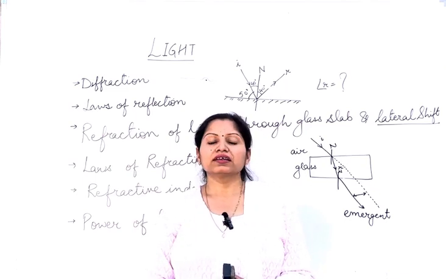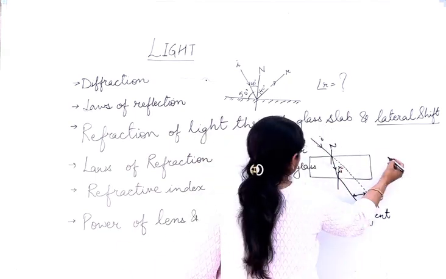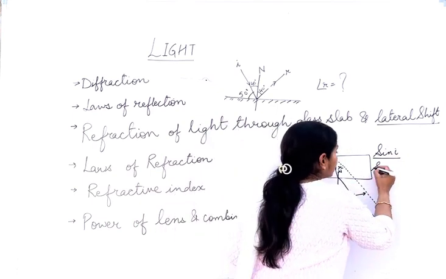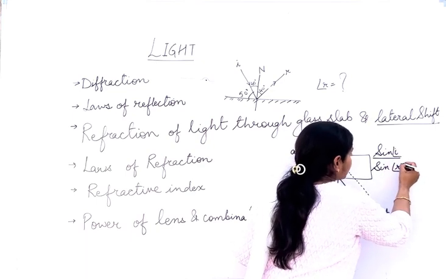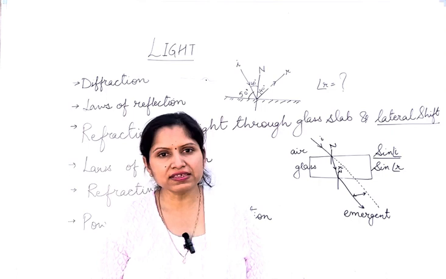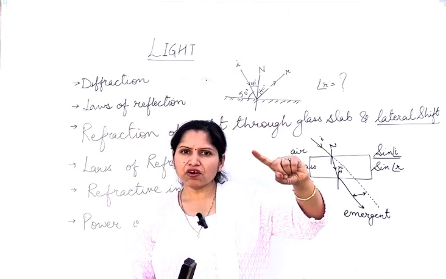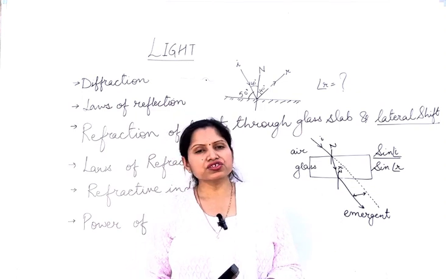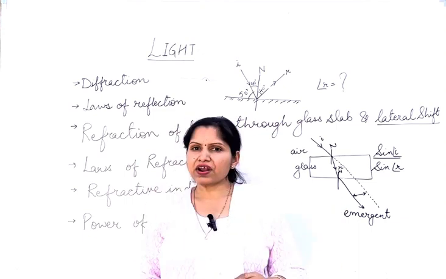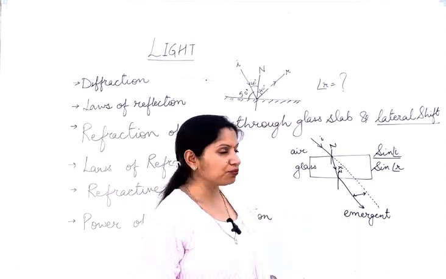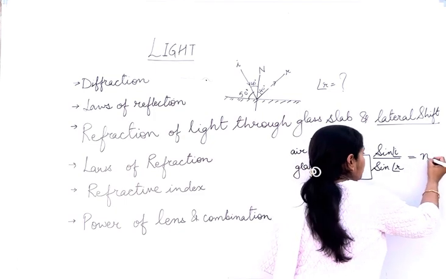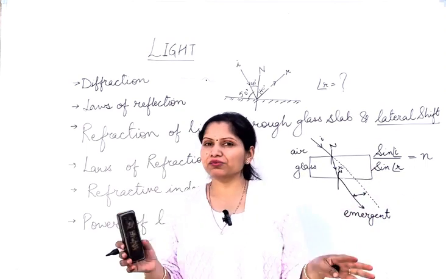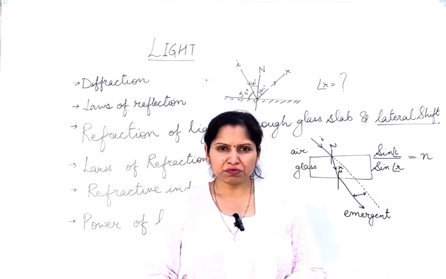According to this law, the ratio of the sine of the angle of incidence to the sine of the angle of refraction is a constant for a particular color of light and for a particular pair of media. This constant is known as the refractive index, and this is Snell's law. Snell's law is very important, remember that. Don't just write the formula and believe you will get full marks. Write the complete law first in your exam. So I'm just repeating this law.